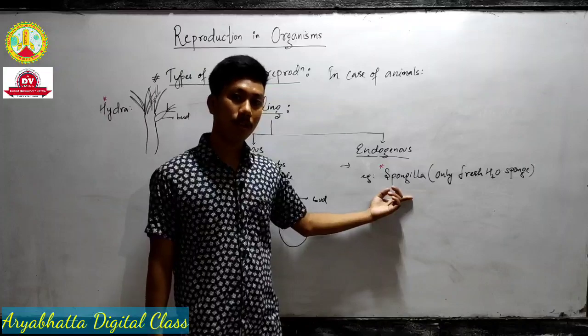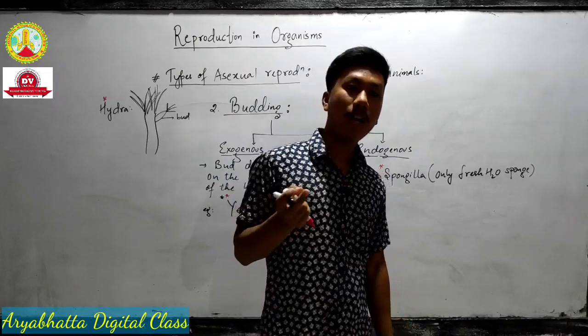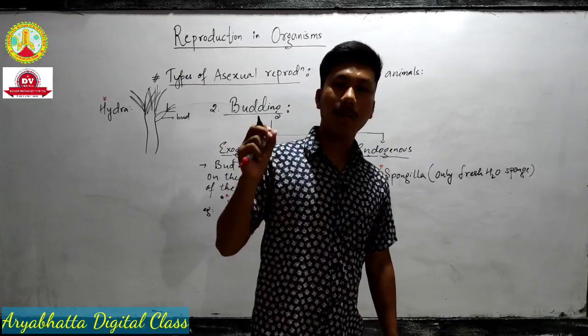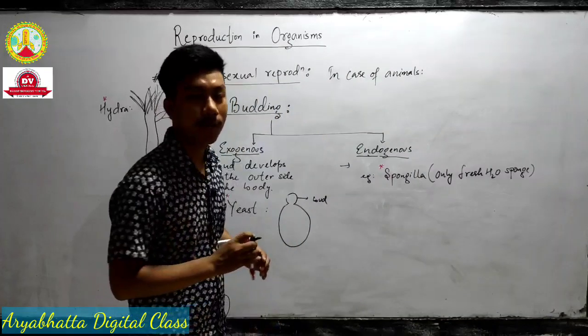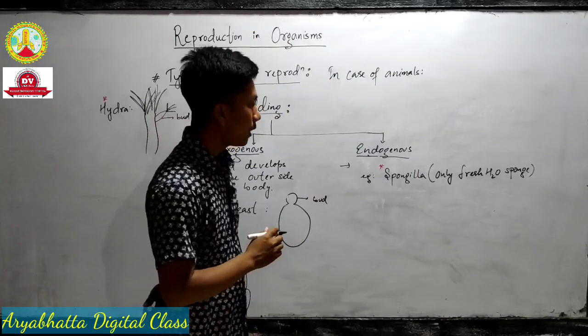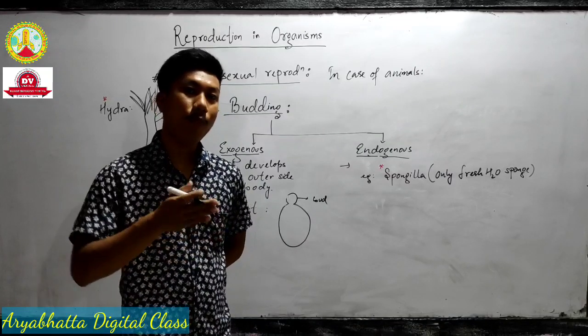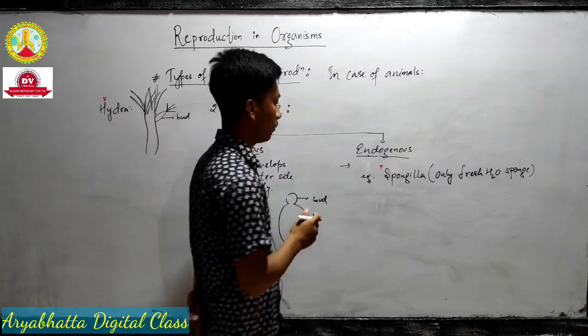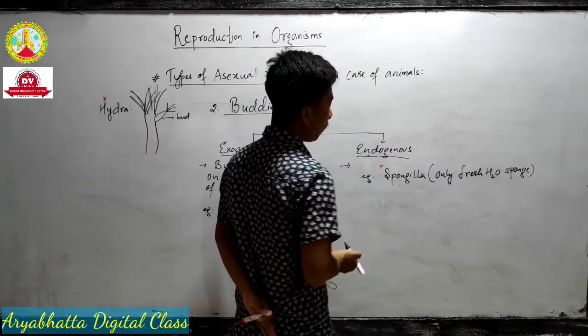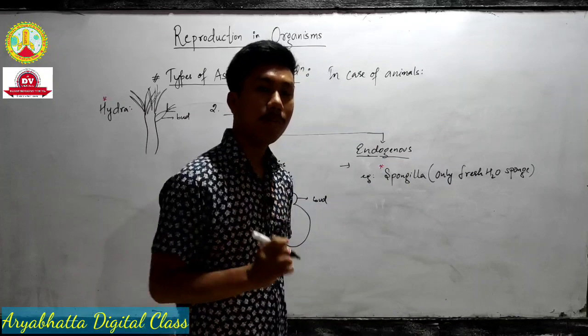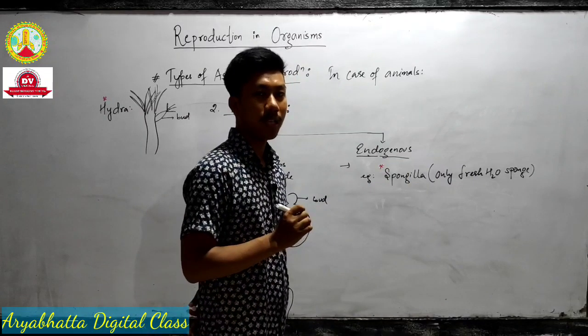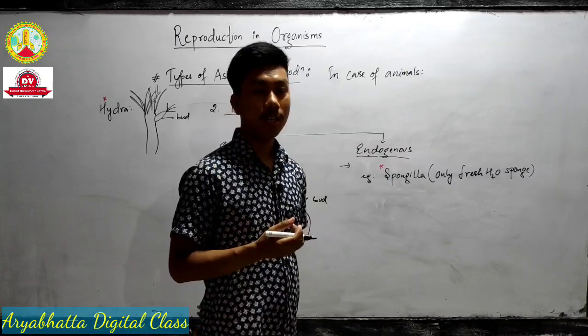Those organisms have pores in their body, they are pore bearing animals. That's why Porifera. So one very important example of endogenous budding is Spongilla, and Spongilla is the only freshwater sponge.